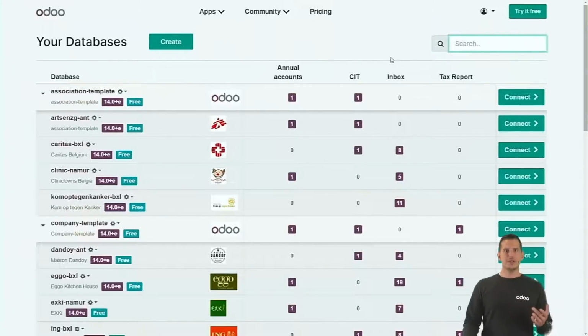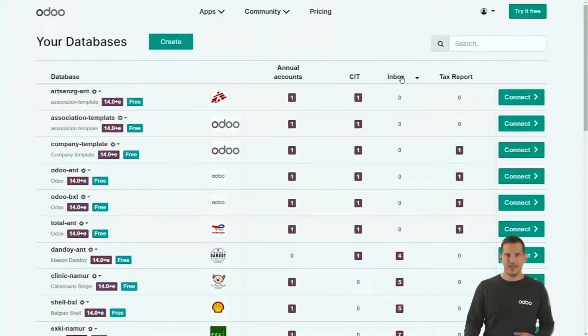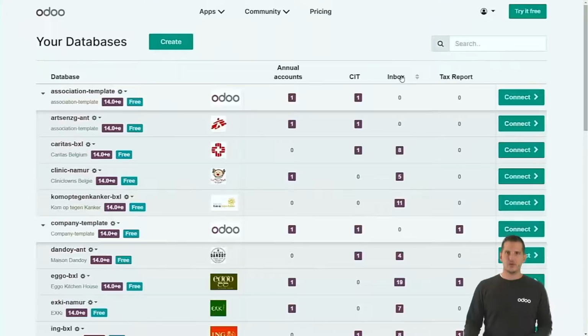So let's imagine that you arrive at the office in the morning. Well, you want to know with what customer you need to start with. Well, that's how you can use the inbox activity. If you sort on it, you will immediately see how many documents you need to process for what customer. So in this case, I will start with Ego. If you click again, we come back to the original screen.